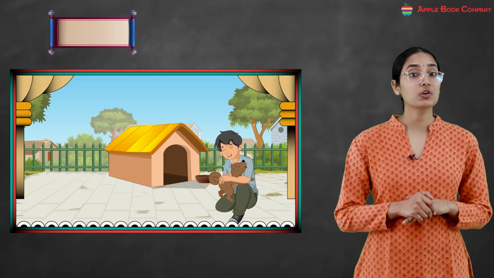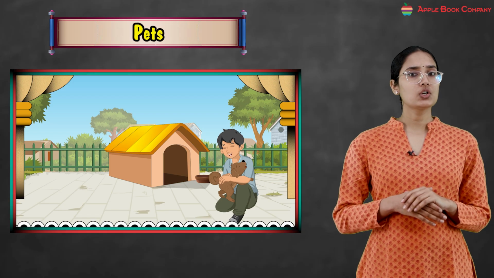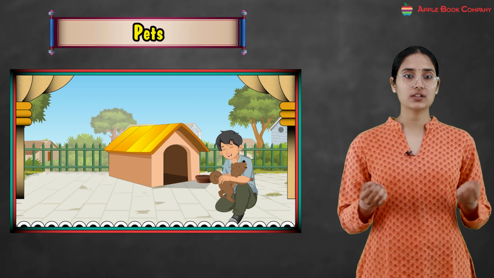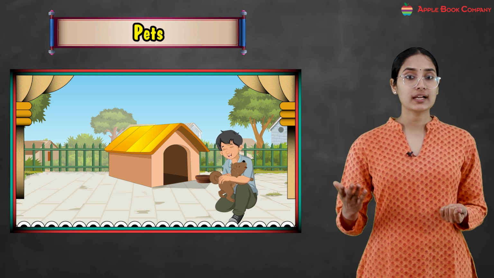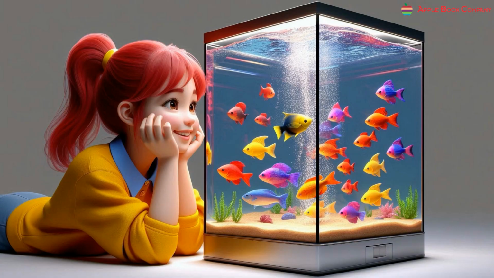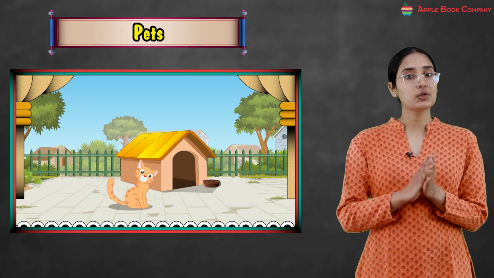Now, let's talk about pets, right? We keep some animals for fun and safety at our homes, and these animals are called pets. So, a dog guards our house, right? Sometimes we keep dog at our home, right? So dog, cat and fish, these are pets, okay? And fish look beautiful in an aquarium, so we keep them. And cat, a cat keeps mice away, so people tend to keep cats, dogs for these purposes.